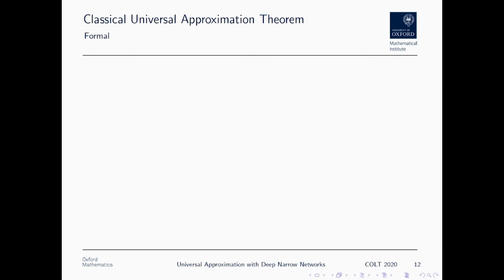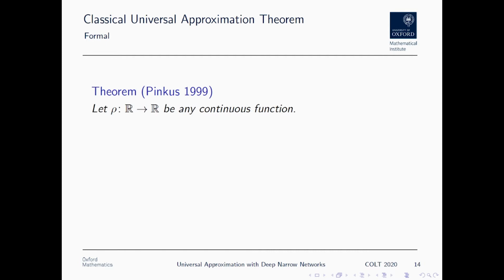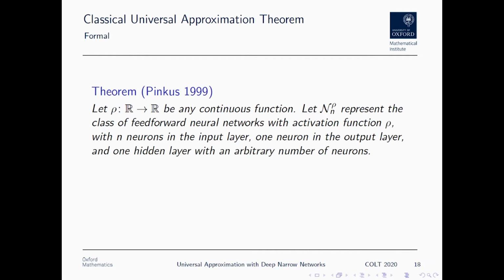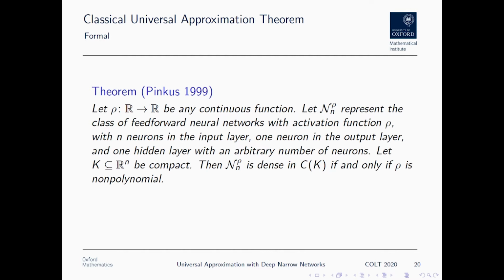So formally speaking, the statement of this theorem is that given some continuous function, and then considering the class of neural networks with this as the activation function, with n neurons in the input layer, one neuron in the output layer, and the one hidden layer going arbitrarily wide, then in fact these neural networks are dense in the continuous functions if and only if rho is non-polynomial. We get universal approximation with these networks if and only if rho is non-polynomial.